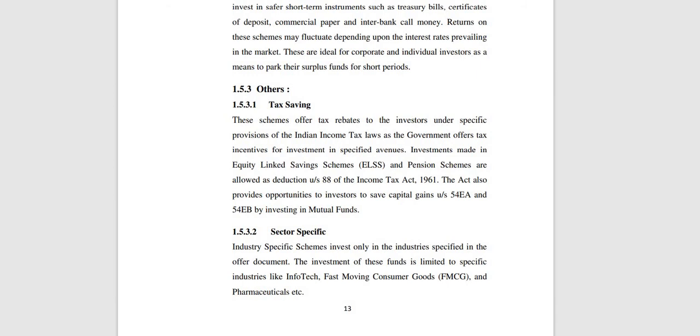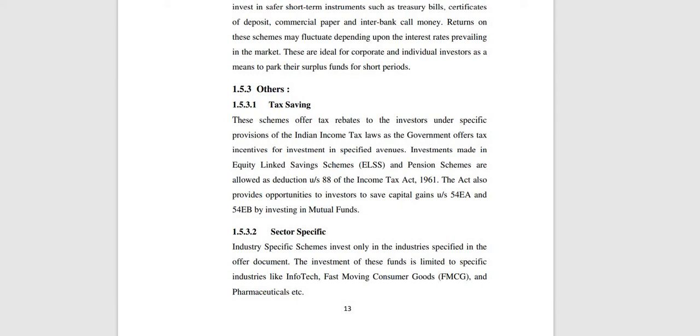What are sector specific fund schemes? These are fund schemes which invest in securities of only those sectors or industries such as pharmaceuticals, software, fast moving consumer goods, and petroleum stocks. The return in these funds depends on the performance of the respective industries. So we are investing in securities only for those sectors or industries. That is the sector fund scheme.